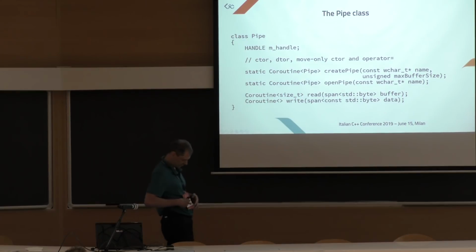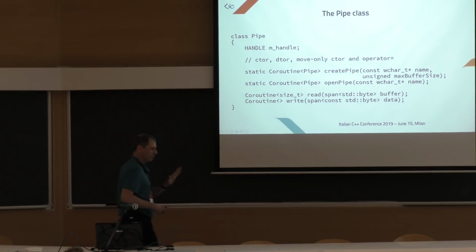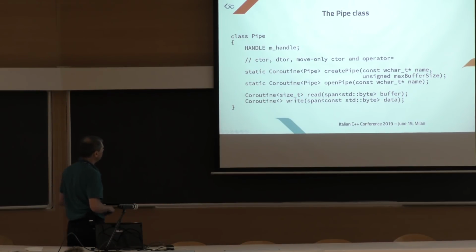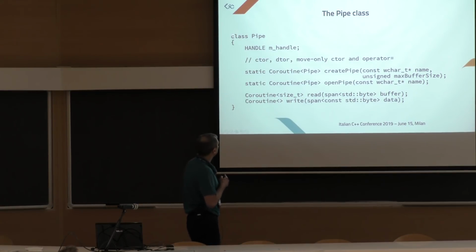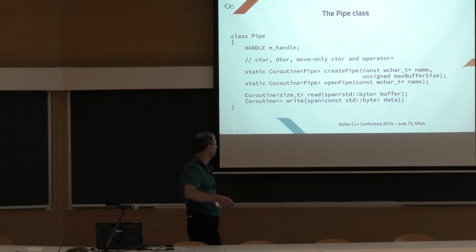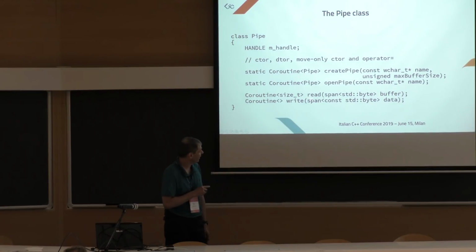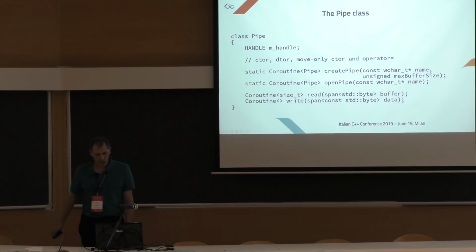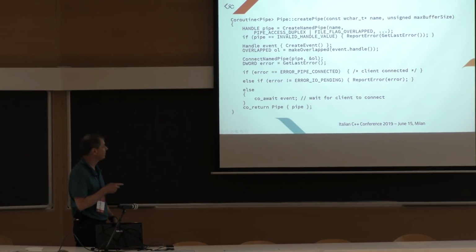Let's go. I've been only 5 minutes, so I'm going very, very quickly. We can write a pipe class, which is another RAII wrapper around another handle with constructor, destructor, move-only constructor, etc. And we have these three functions: one to create a pipe, to open the pipe, to read, to write. I hope that you can read because it's a very small font.